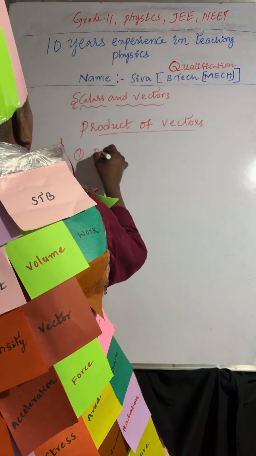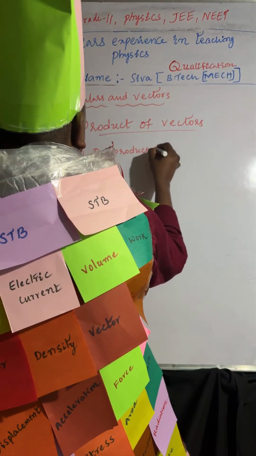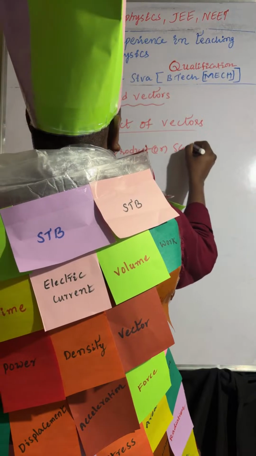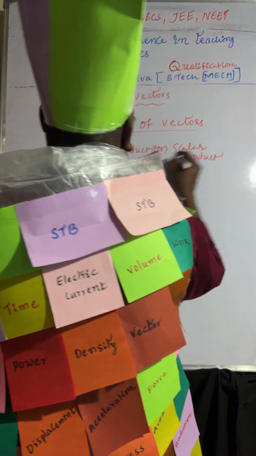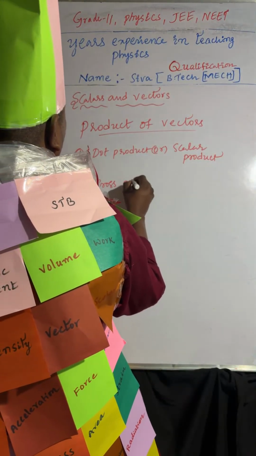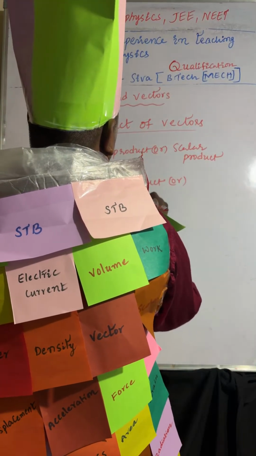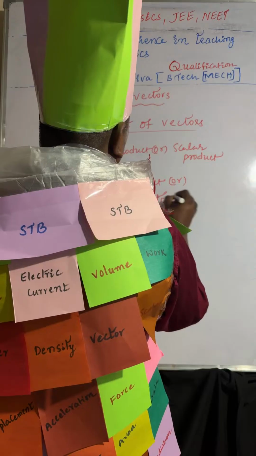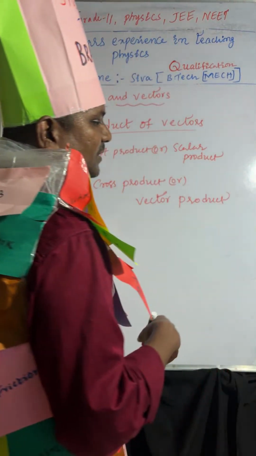One is dot product or scalar product. Second one is cross product or vector product. So what is a dot product?